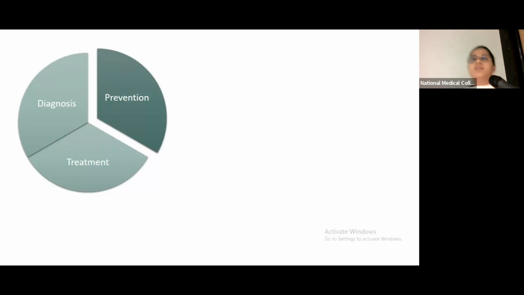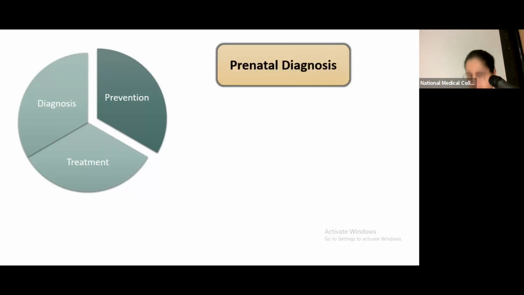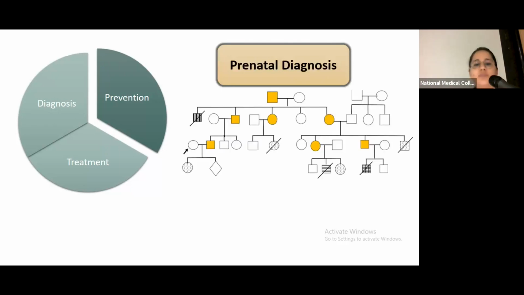So, the technology can be developed depending upon the clinical presentation, and not only the clinical presentation of the proband, but the clinical history of the entire family happens to be very important when we choose a test for that particular family or that child. For example, in this representative pedigree, there is one woman who came to us for prenatal diagnosis, and in history we found out that her first child is intellectually disabled, and not only her first child, there are many members in the family who have intellectual disability and also congenital malformation. So in such a pedigree, rather than going for next generation sequencing, the first step would be a karyotype.